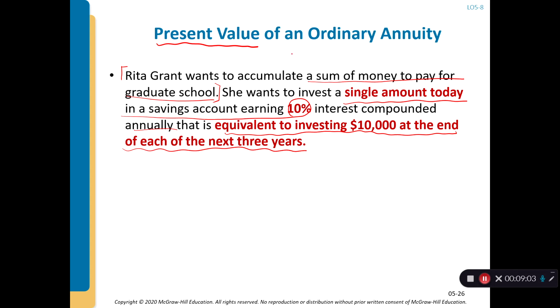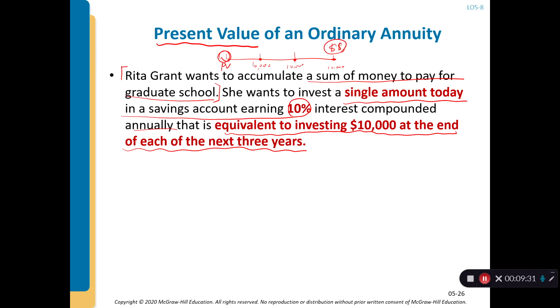In other words, instead of saving $10,000 at the end of every year, she wanted to know how much she can put in the bank right now to have exactly the same amount at the end of year 3.